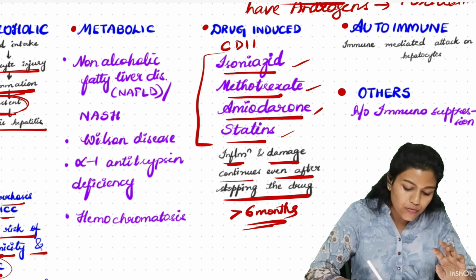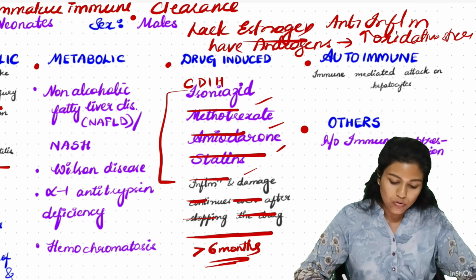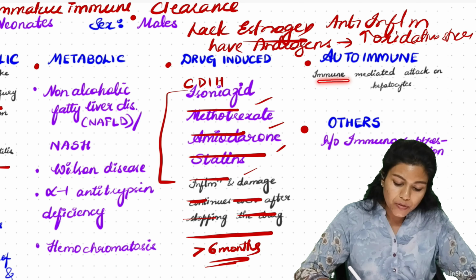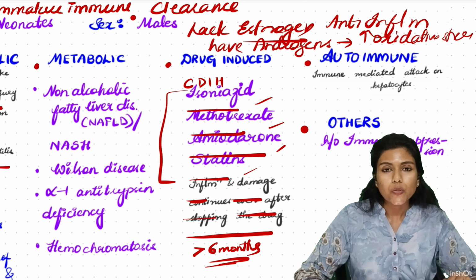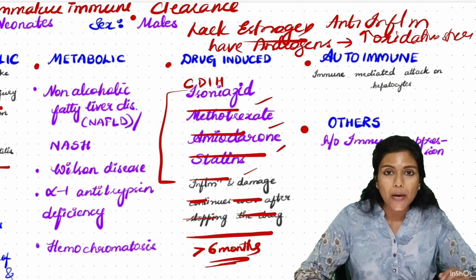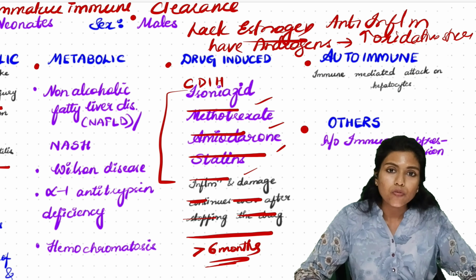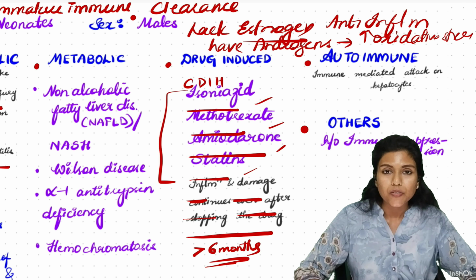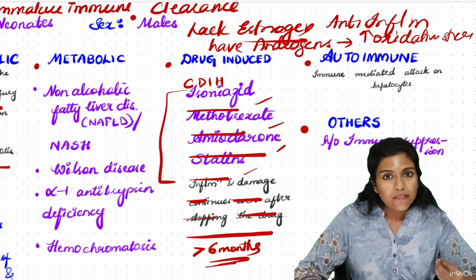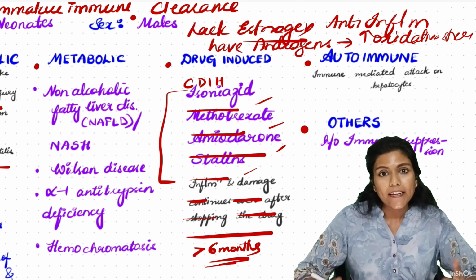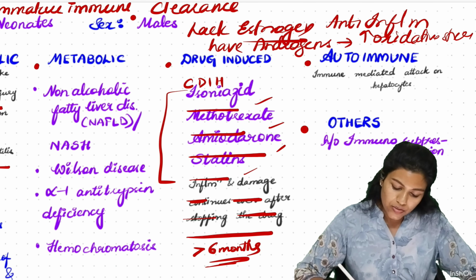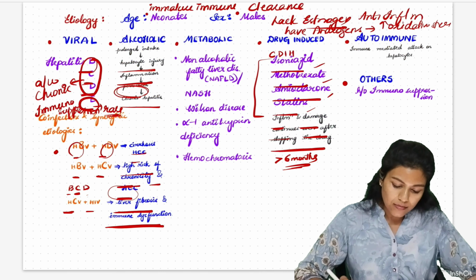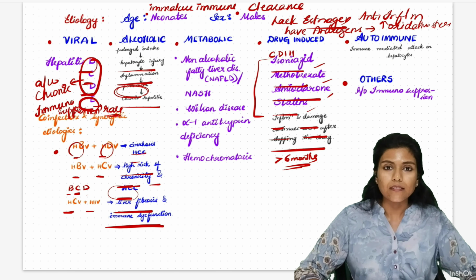Coming to the autoimmune causes, they are because of immune-mediated attack on the hepatocytes. There is a chronic immune response against the hepatocytes, which leads to autoimmune hepatitis, which is chronic in nature. Coming to the other causes, there will be a history of immunosuppression. Whenever the patient is put on immunosuppressants, he will be more prone to infections. Whenever he is infected, the infective agent cannot be eradicated completely, and therefore there will be chronic exposure to the infectious agent that will lead to chronic hepatitis. So these are the causes for chronic hepatitis.